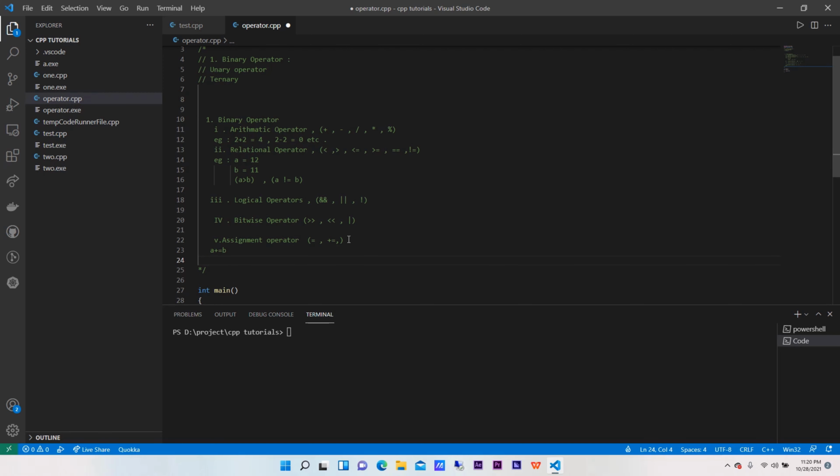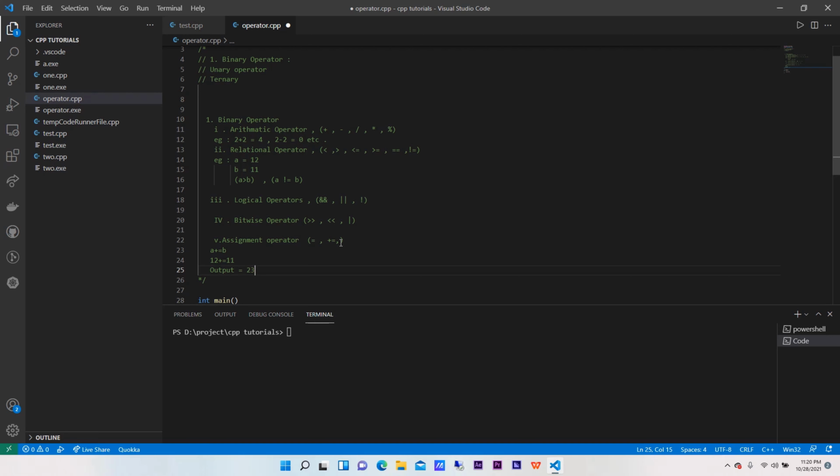For example, in a we have stored 12. 12 plus equal to 11. Now the output which we will be getting is 23. Okay, so this is what plus equal means.